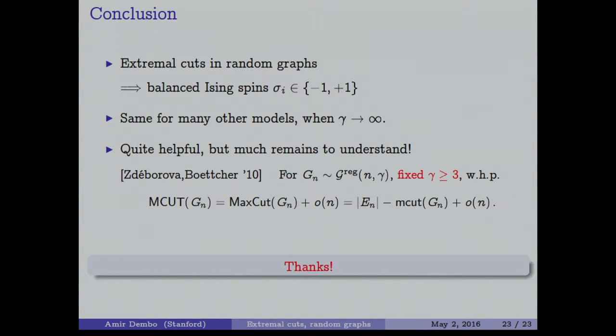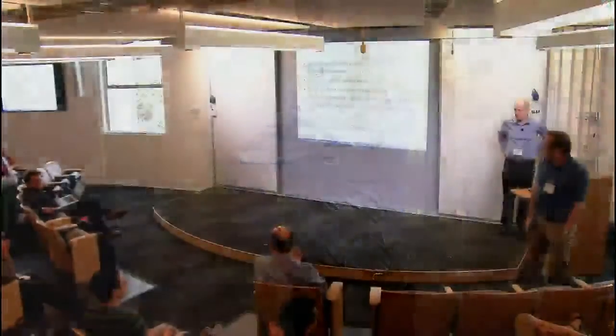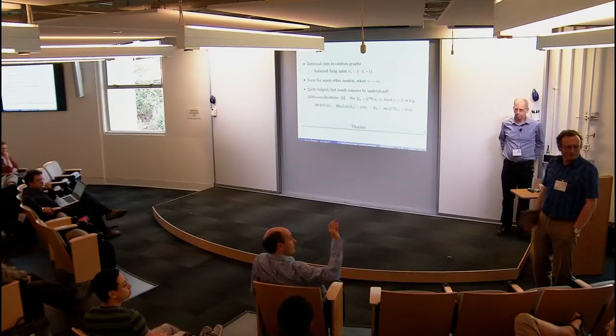But much more remains to be understood, and in particular, take the original conjecture: now fix gamma, take a regular graph, fix degree gamma greater or equal to 3. I repeat to you the conjecture, and you notice that I said nothing about it. And this is a good time to say thanks, and somebody may have solved it in the meanwhile. Questions? Answers?